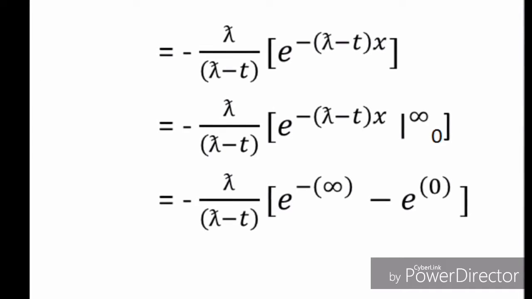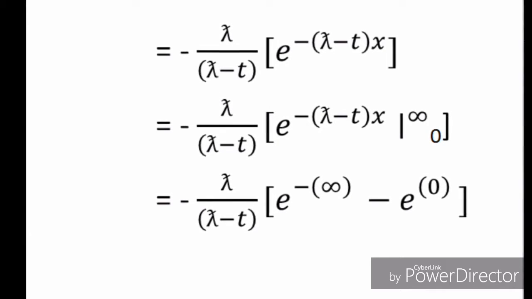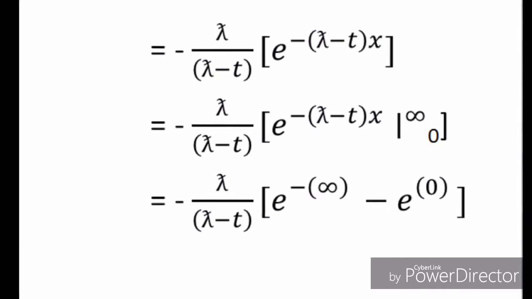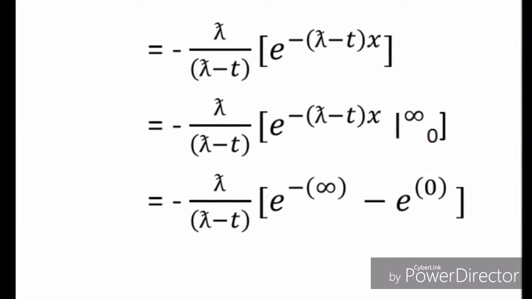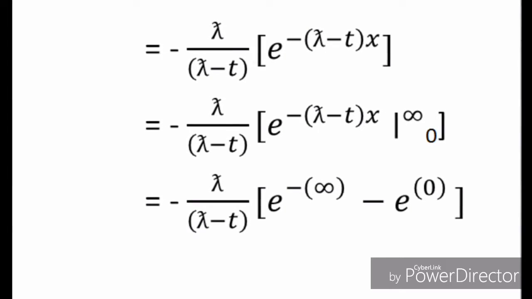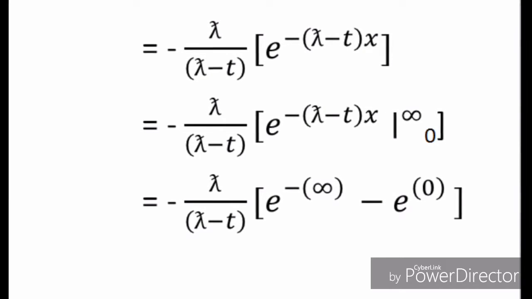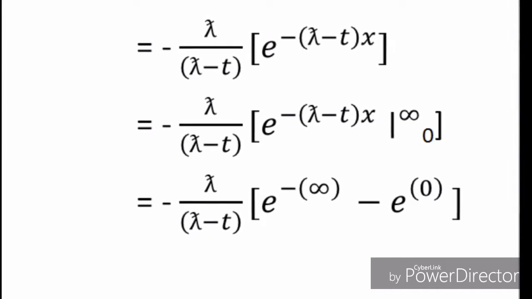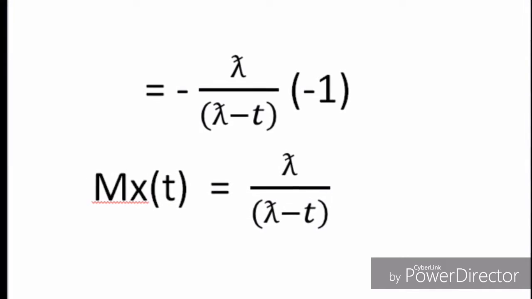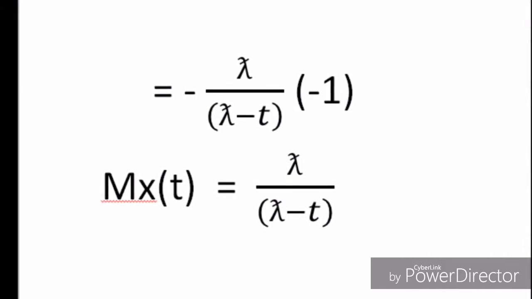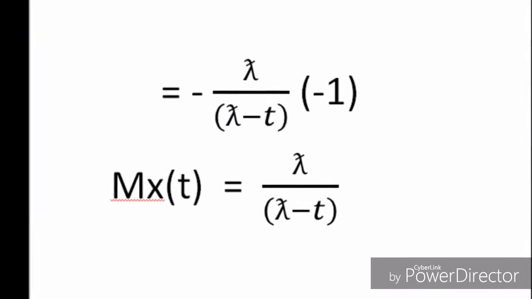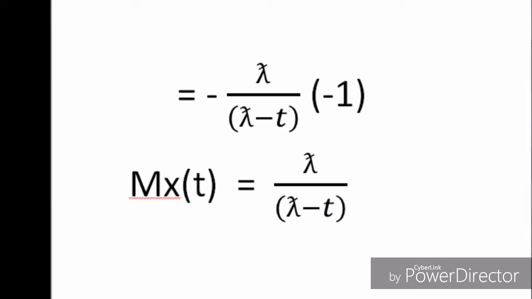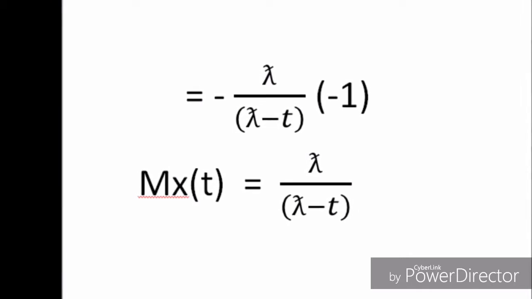So we have negative lambda over lambda minus t times e to negative infinity minus e to 0, where we substitute 0 and infinity into negative lambda minus t times x. So we have negative lambda over lambda minus t times negative 1, which means our moment generating function is equal to lambda over lambda minus t.